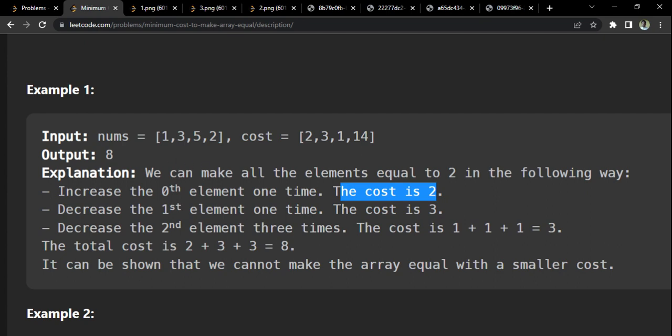The cost will be 2 for this first element. Now come to the second element. I have to reduce this by 1 to make it equal to 2. So what will the cost be? I have to pay 3 into 1, which is 3. That is the cost for the second element.